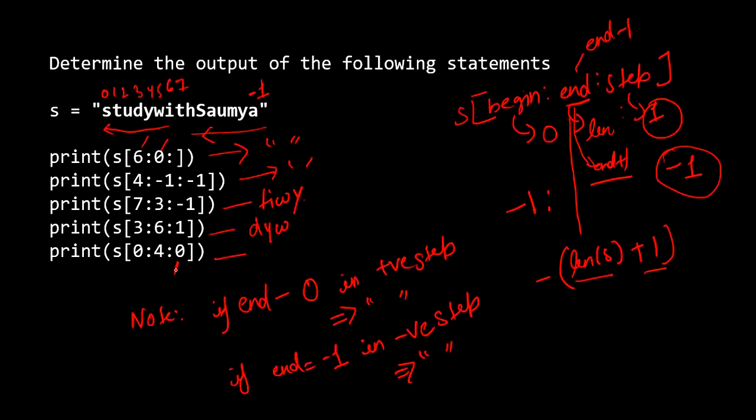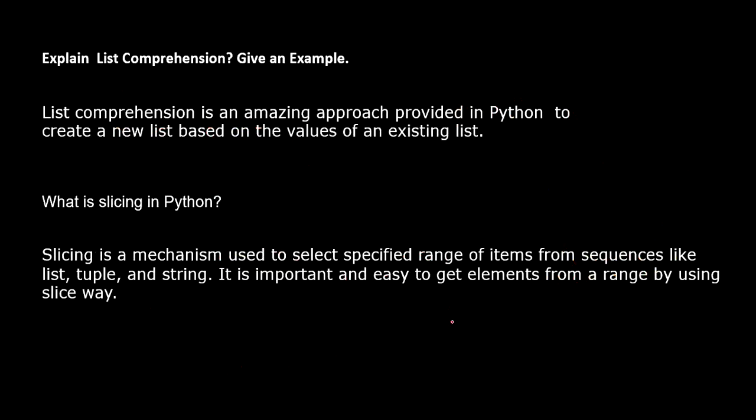Here, what should be the output? Here we have taken the step as 0, so this is going to throw an error. Always remember that step cannot be 0. This is a very, very important point. Step cannot be 0 in the slicing operator, so it is going to throw an error. I hope now you are clear with the slicing operator and how to approach these questions. Let's move to the next question now.